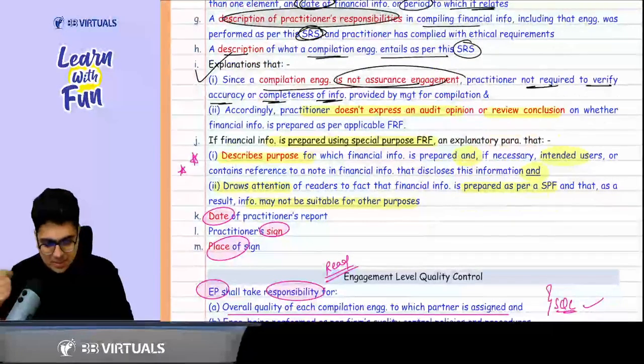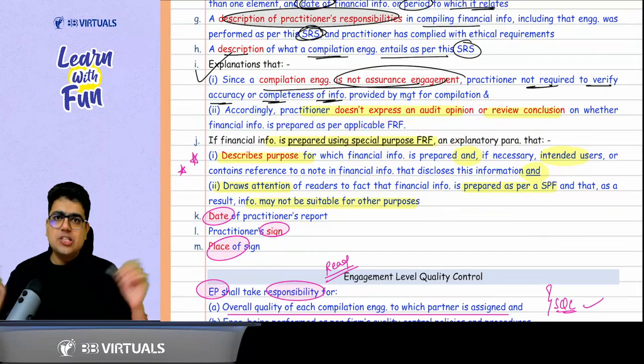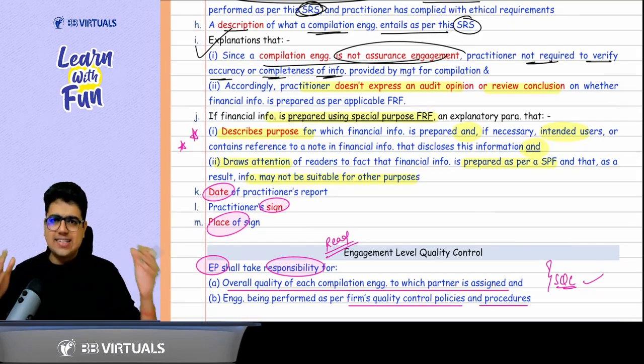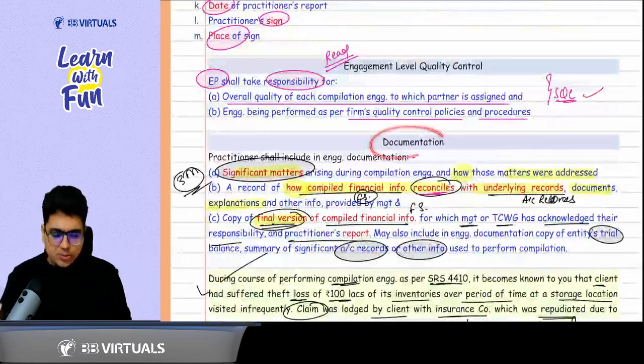Plus, if the financial statements are prepared using a special purpose framework, mention in your report the special purpose framework, so it may not be suitable for any other purpose. Also mention the intended users. Then the last three basic points: date, sign, and place. Now, sir, one important point about documentation.